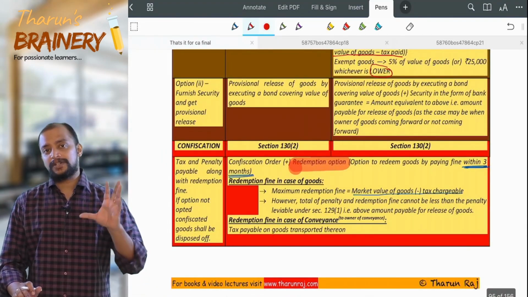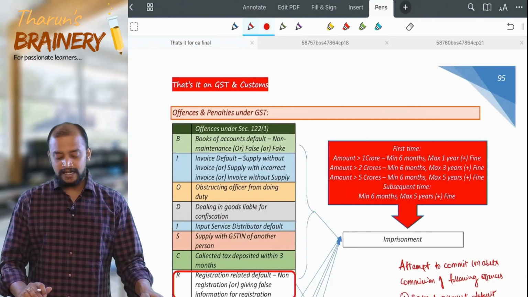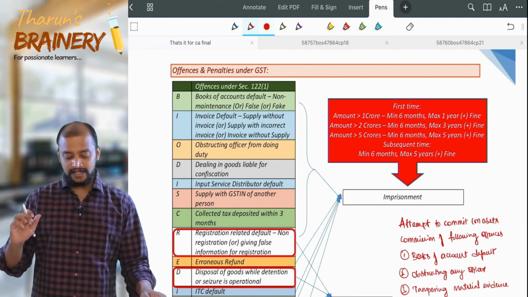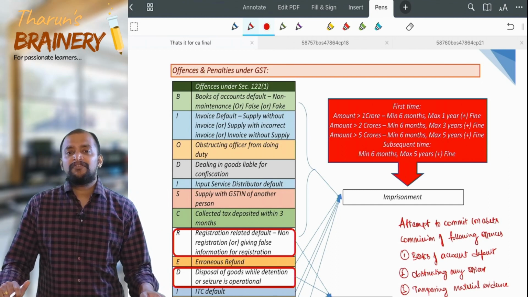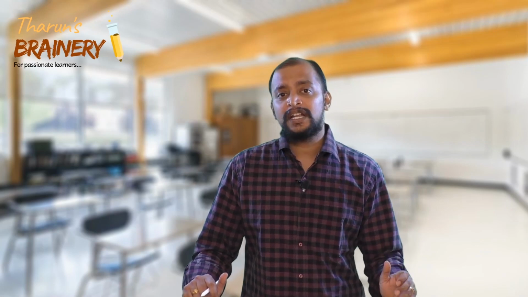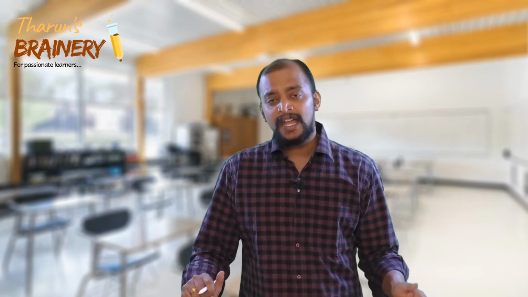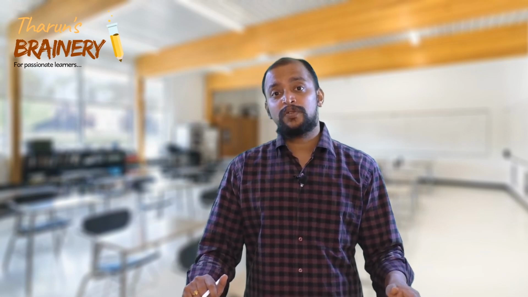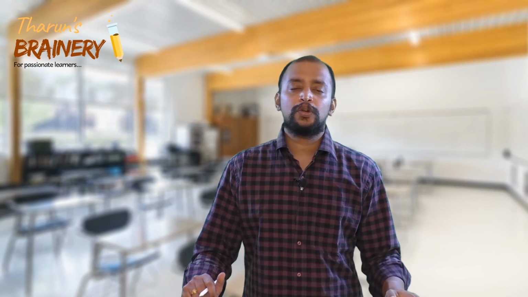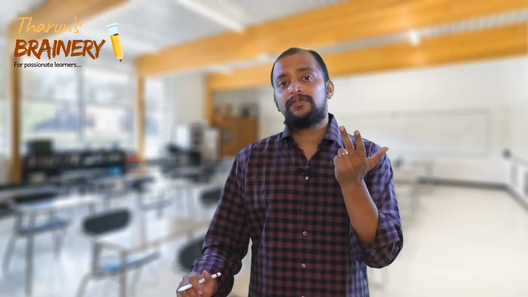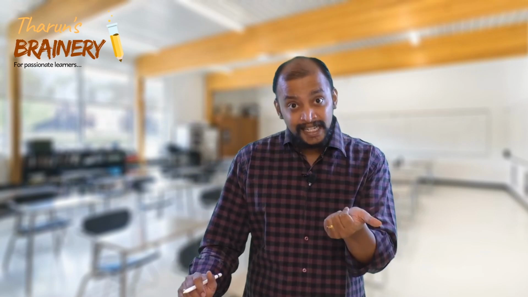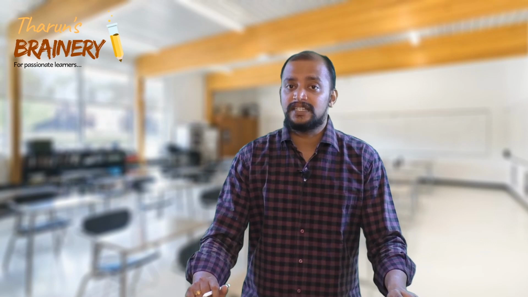search and seizure. Now the next area is offences and penalties under GST. We have multiple offences for which penalties are applicable, and we have section 122, in that again subsection 1, subsection 2, subsection 3, then 123, 124 and 125. So a total of 6 sections are there: 122 subsection 1, 122 subsection 2 and 122 subsection 3, 123, 124 and 125. These are the 6 sections which deal with penalties under GST.